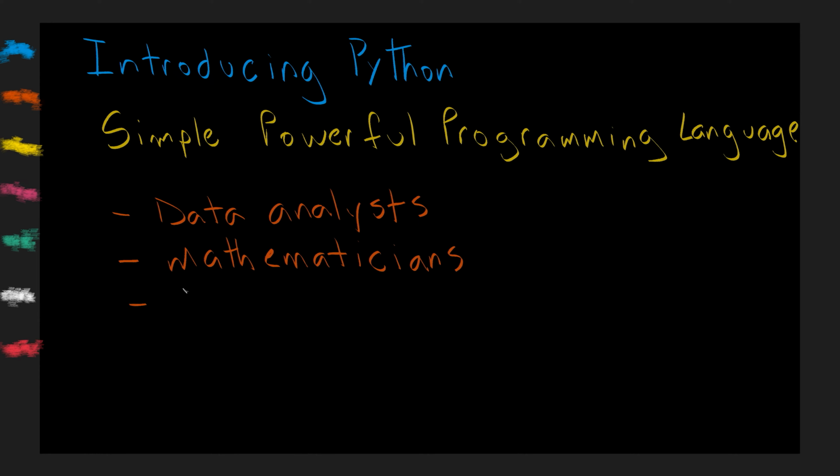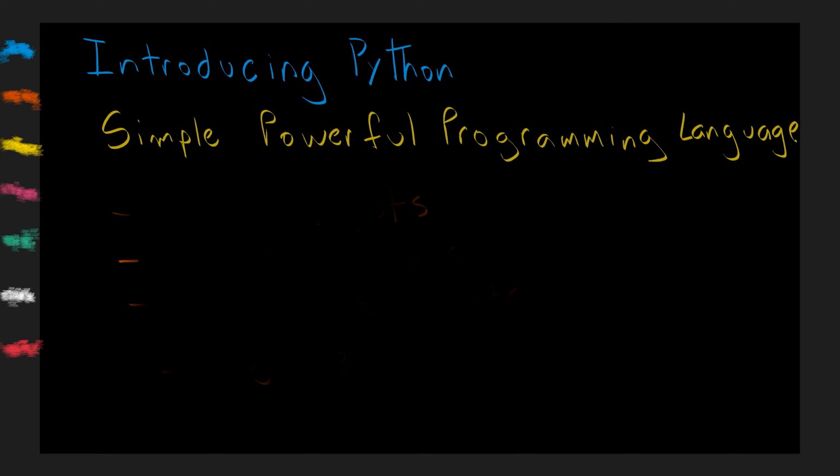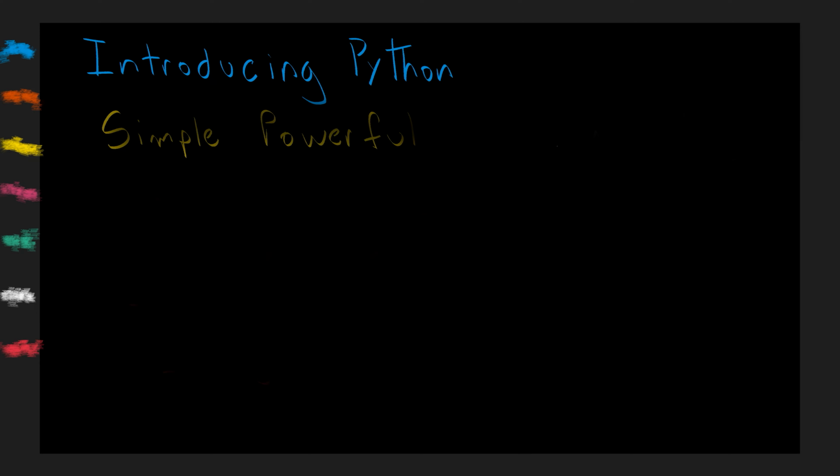Python is a simple and powerful programming language. It's popular among software developers, data analysts, mathematicians, and geospatial scientists. Python has several features that make it the programming language of choice for working with GIS. First, Python is considered a high-level programming language, and because of that, it's easy to learn.